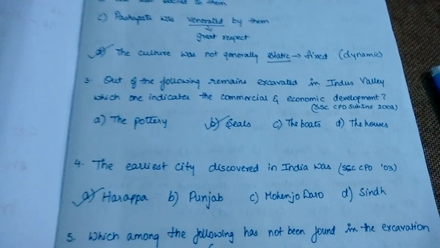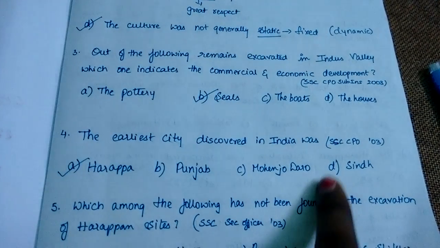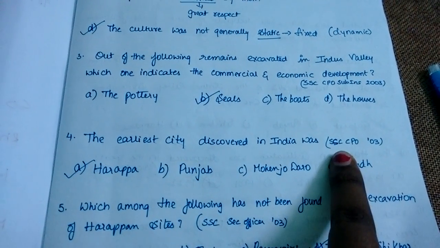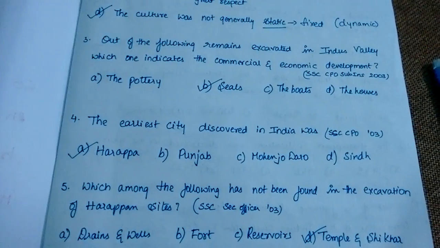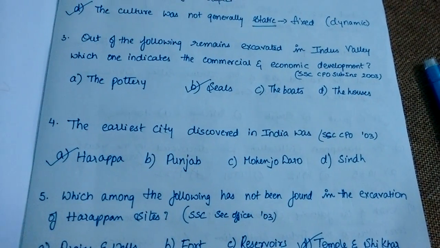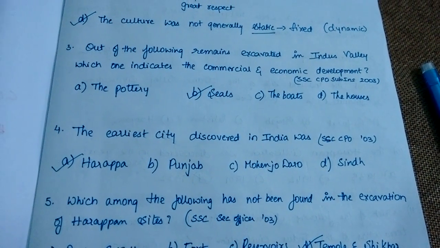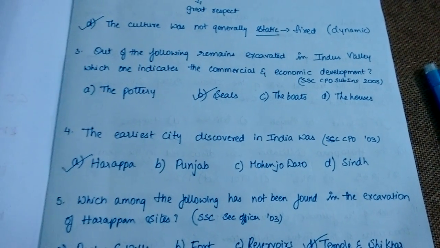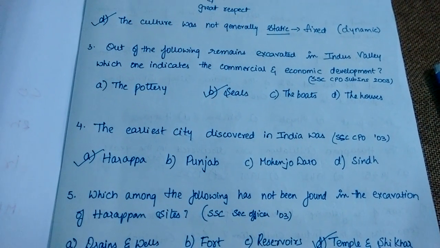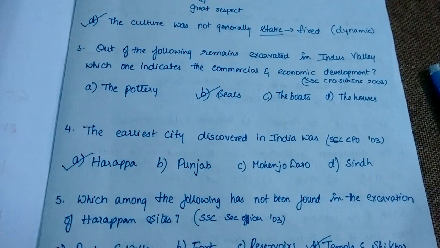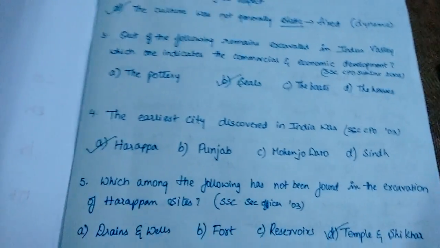And the next question is, the earliest city discovered in India was? As you can see, I've also written the exam and the year beside, so that you can refer to it when you're free. So the earliest city discovered in India was Harappa. We know it's not Punjab and we know it's not Sindh, so we are really confused between Harappa and Mohenjo-daro. This question really clarifies the doubt that it's not Mohenjo-daro but it's Harappa. This is the first city which has been excavated.